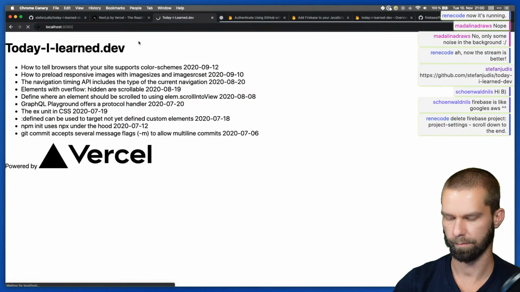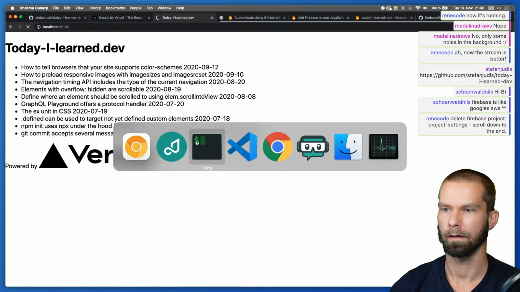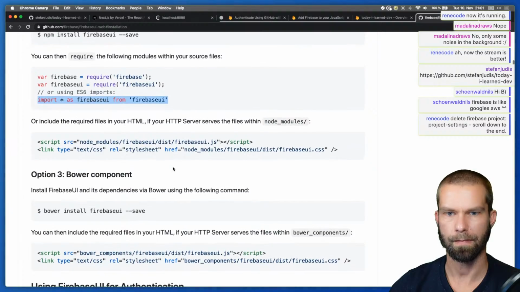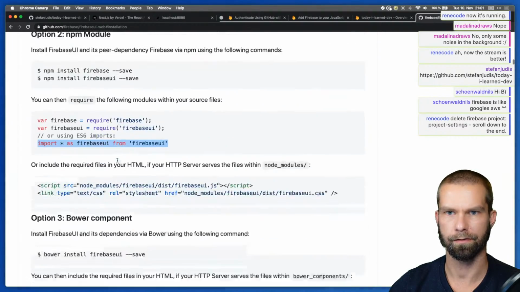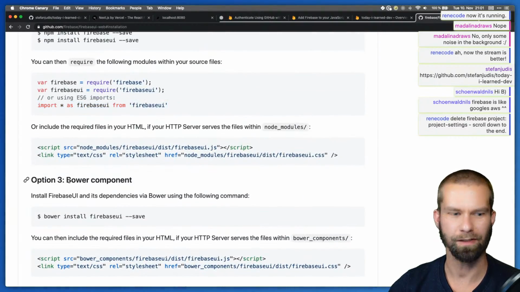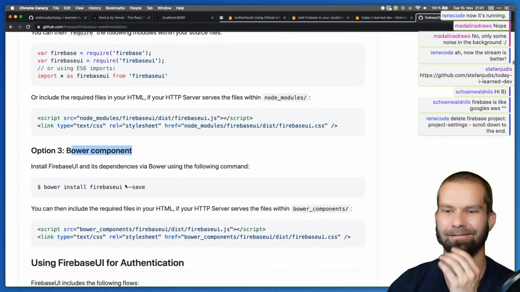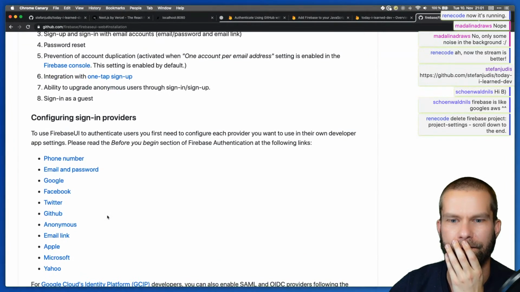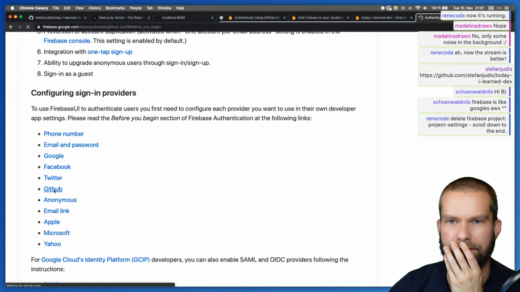Theoretically, we should have something on the home route now. So let's have a look what should happen next. Okay, these are the three options. So we can either use an npm module, a Bower component. Oh boy, I haven't read Bower for a while. Okay. So Firebase UI includes the following flows: interaction with. Okay, so I would like to go with GitHub for now.